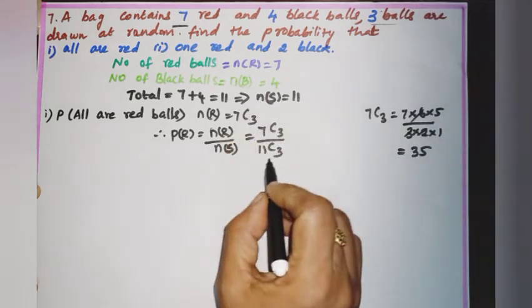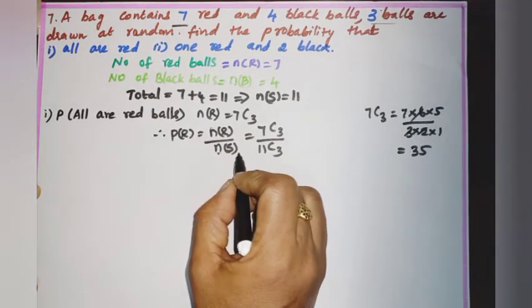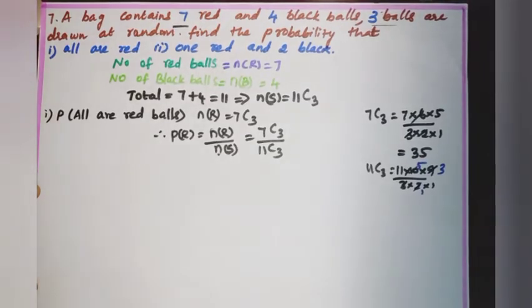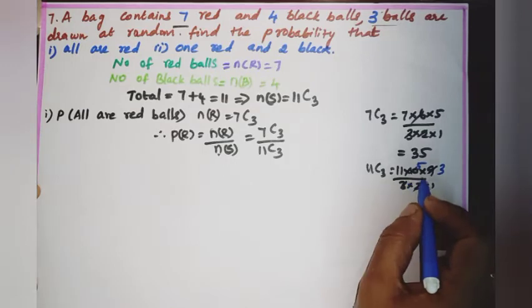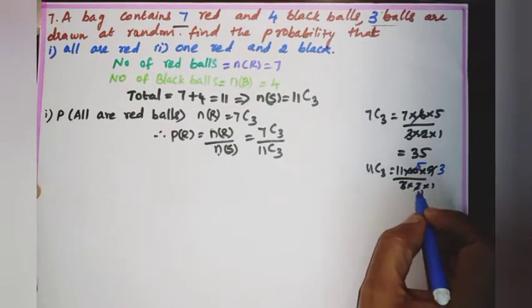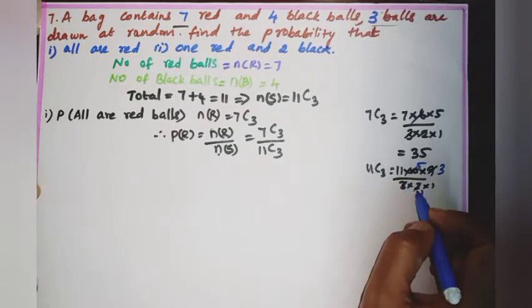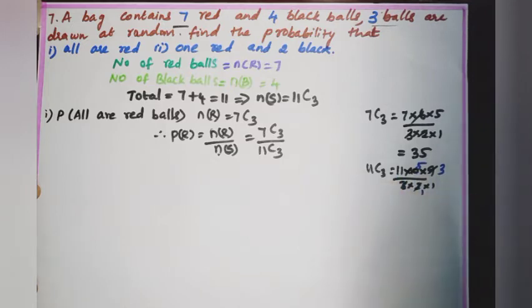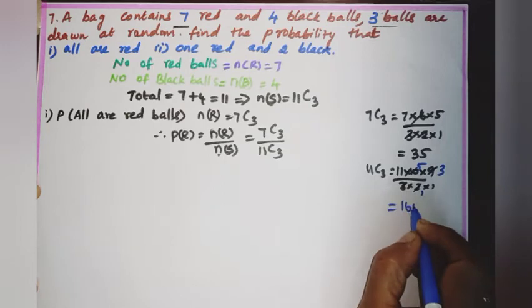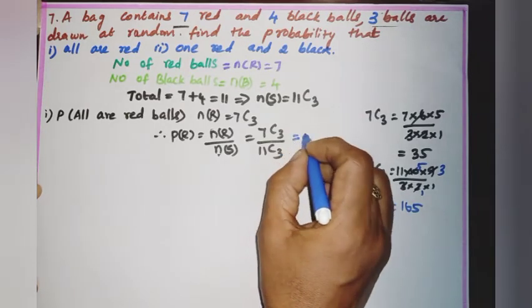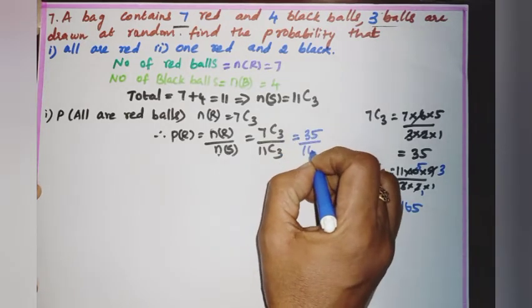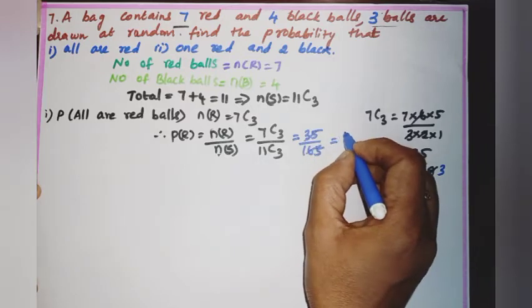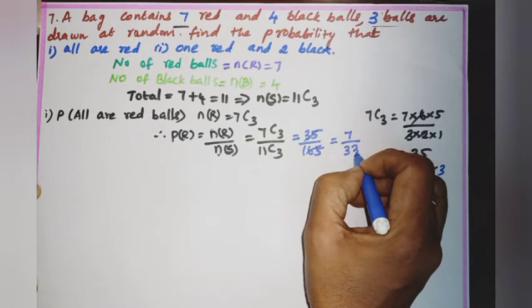11C3 is nothing but N of S. N of S is 11C3. 11C3 equal to 11 into 10 into 9 by 3 into 2 into 1. 3 will be cancelled with 9 and 2 with 10. So 11 into 5 into 3, which is equal to 165. So the probability is 35 by 165. Now after cancelling, we get 7 by 33.